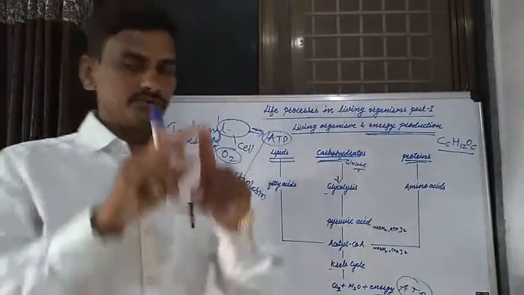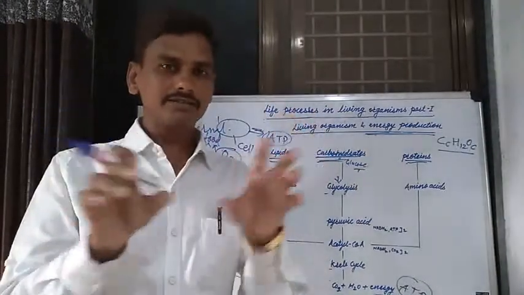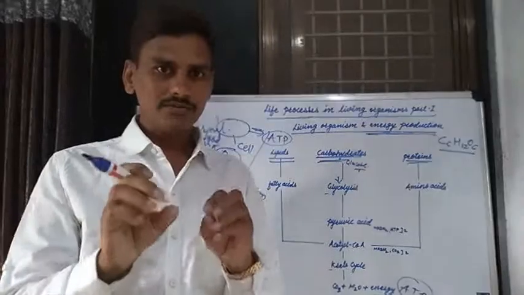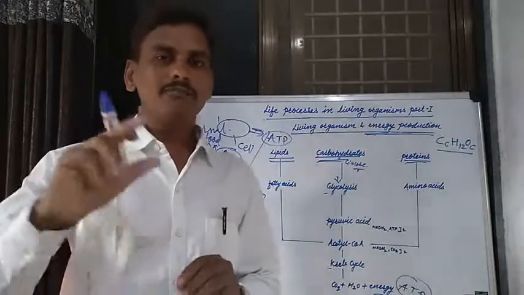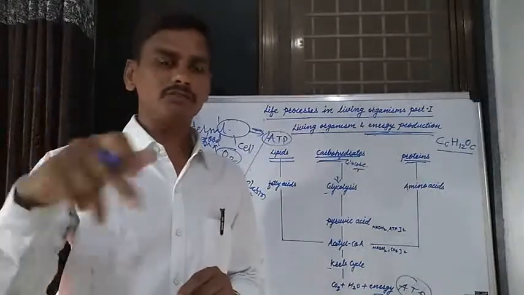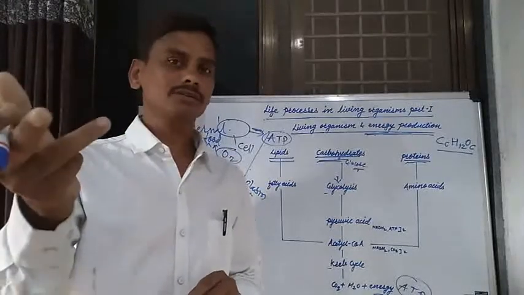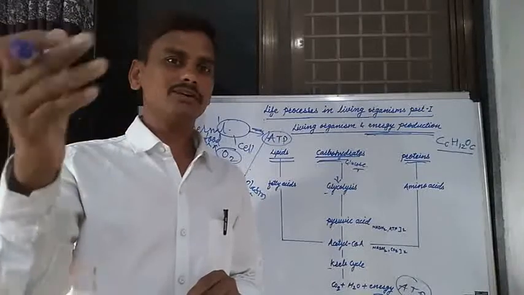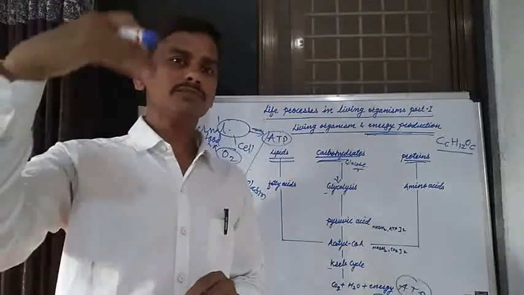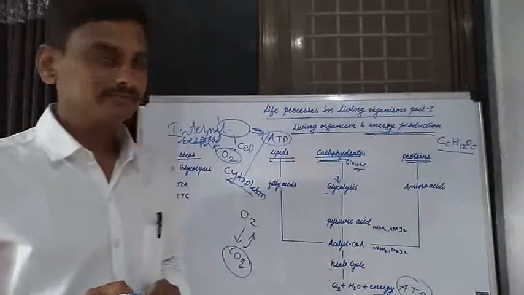We know that if you see the structure of a cell, there are various cell organelles present in the cell. Nucleus is an important cell organelle. Mitochondria, Golgi complex, endoplasmic reticulum, ribosomes. These are known as vacuoles. These are different cell organelles, and there are various functions of these cell organelles.